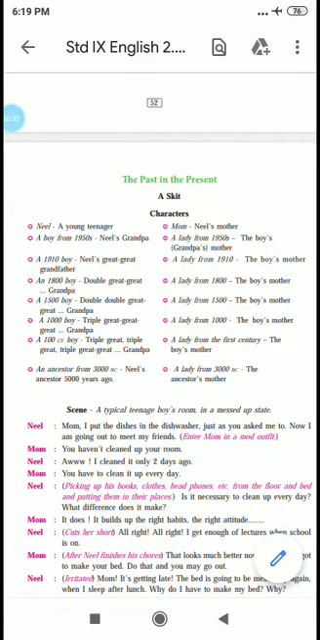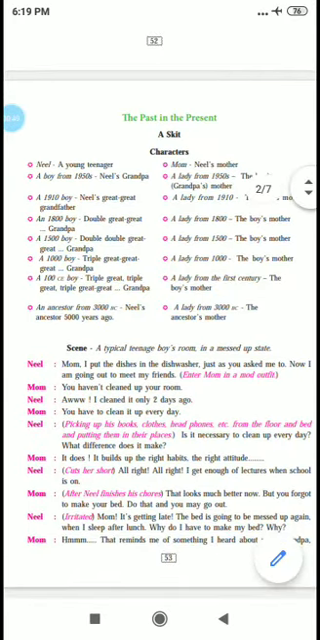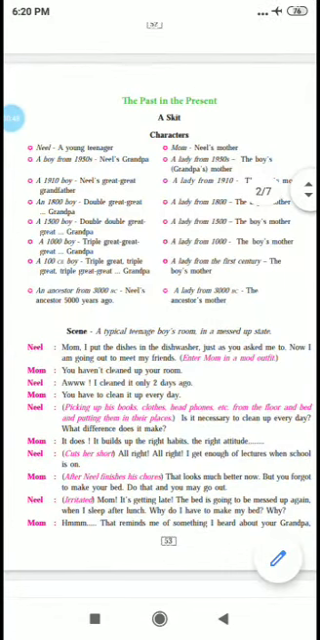So, if you see the characters, it's a skit. We are going to the ancestors so long back, so almost 14 characters are there. First, we'll start with Neil, a young teenager, and then his mom, Neil's mother. Then we have a boy from the 1950s, Neil's grandpa. The mother is going to give examples of his grandpa and great grandpa, how they used to work, because Neil is not ready to do his work. So first we will have his grandpa from 1950 and a lady from 1950 who is grandpa's mother.